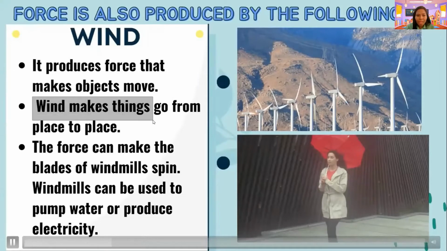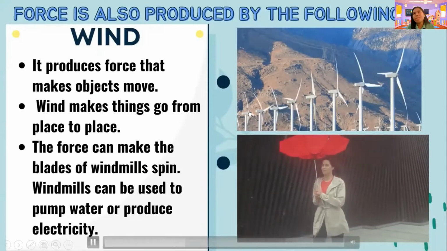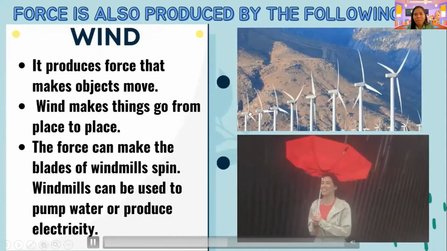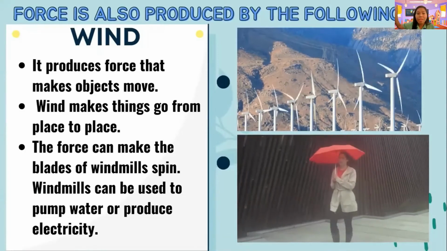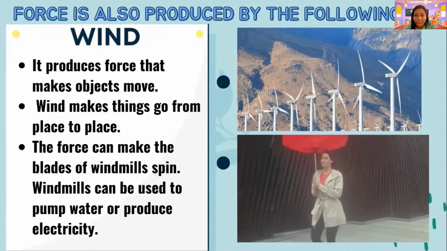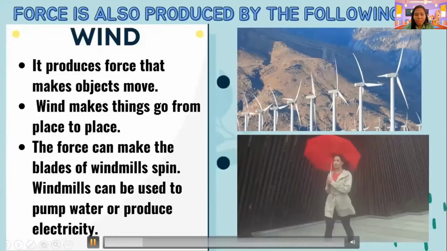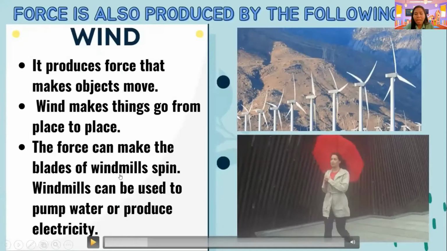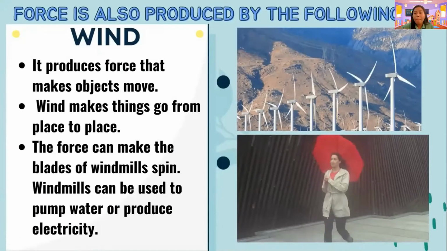And wind makes things go from place to place. So for example, grade 1, example lang po ha, if it's really a windy day, the leaves, especially the dried leaves, grade 1, will go from one place to another place because of the wind.